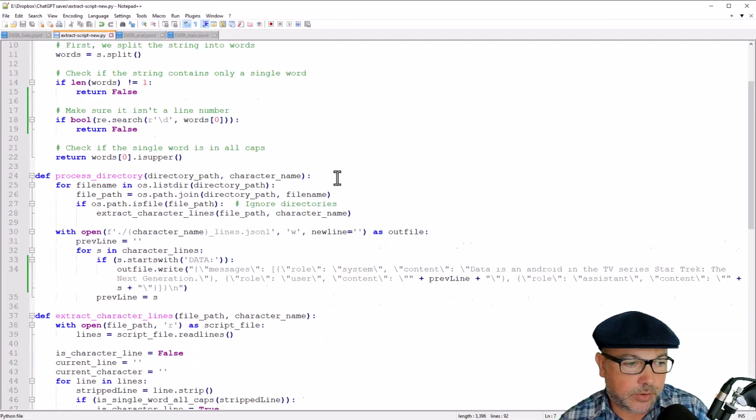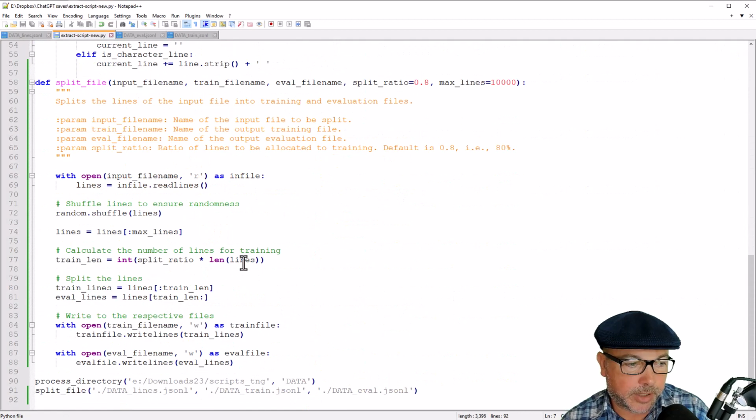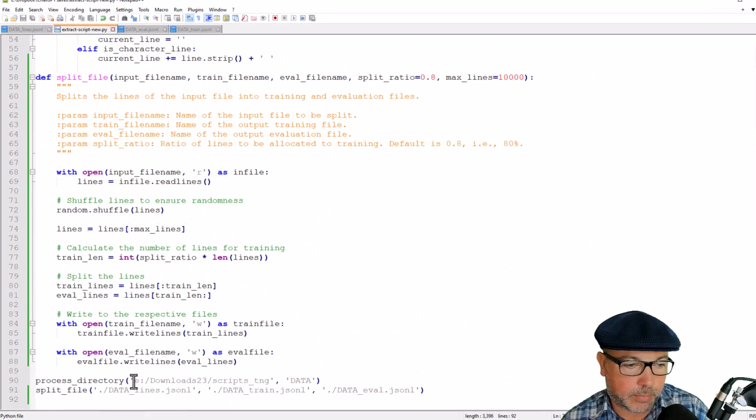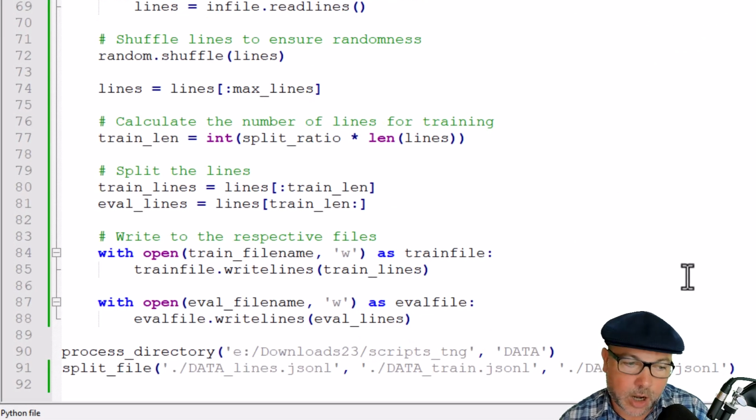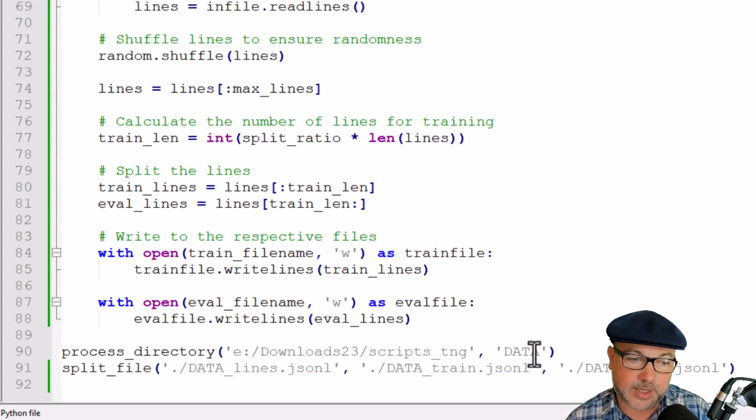So what we're going to do is kick things off down at the bottom here with process_directory, and I'm going to point that to wherever I stored all of the scripts that I downloaded from that site that I just showed you. So those are all tucked away there, and if you're doing the same thing, you'll have to change that to wherever you save them as well. It's also taking in the character name that I'm interested in. So I could actually simulate any character in Star Trek using this same technique. But for me, I'm going to stick with Data just because it's so poetic to simulate a real AI with a fake AI or vice versa, whatever it is, right?